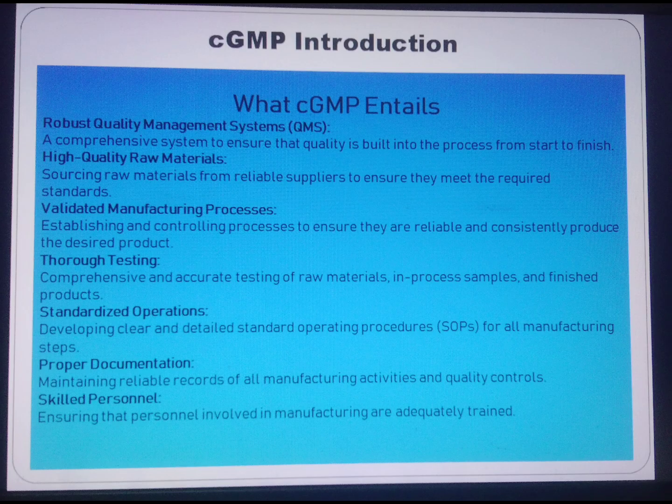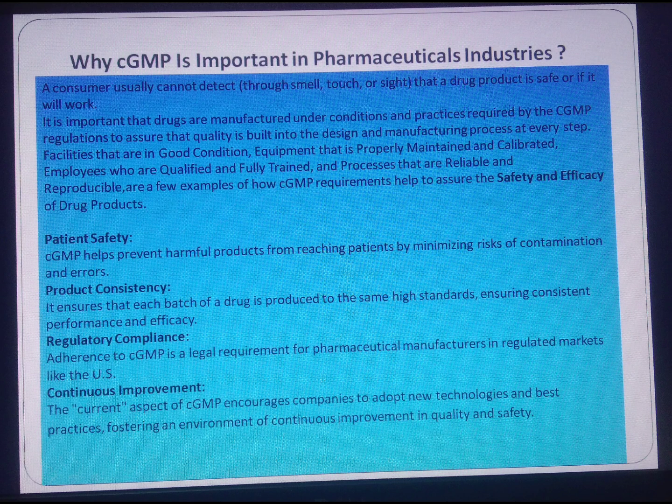Why is cGMP important in the pharmaceutical industry? A consumer usually cannot detect through smell, touch, or sight whether a drug product is safe or if it will work. It is important that drugs are manufactured under conditions and practices required by cGMP regulations to assure that quality is built into the design and manufacturing process at every step.